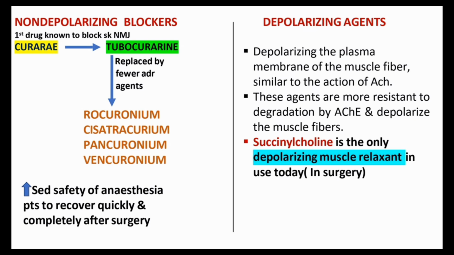to the action of acetylcholine. Okay, the first thing they are doing: the agents are more resistant to degradation by acetylcholinesterase and depolarize the muscle fibers. That is the main action happening there. The main drug used for this is succinylcholine. Succinylcholine is the only depolarizing muscle relaxant in use today in surgeries. Okay, so one of the important points: the main depolarizing muscle relaxant is succinylcholine.